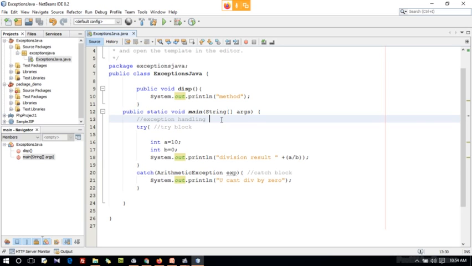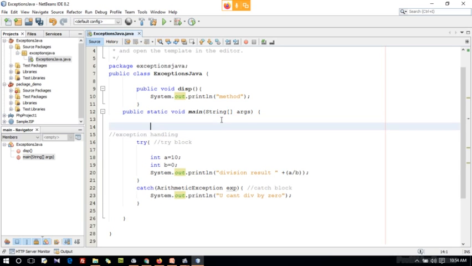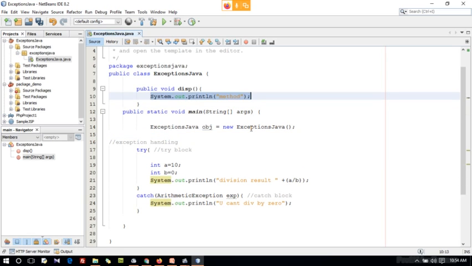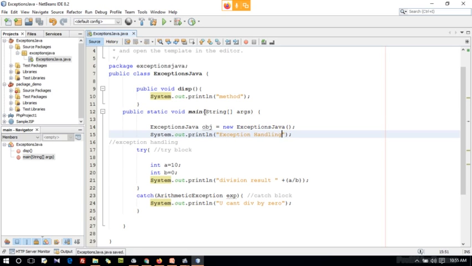Outside of this try block you can also have some object creation, like I can create an object: ExceptionJava obj equal to new ExceptionJava. Like this you can do, and you can have any System.out.println, like exception handling. I don't get any errors.